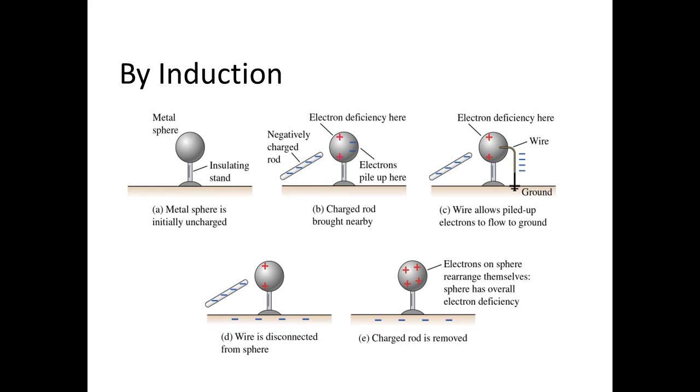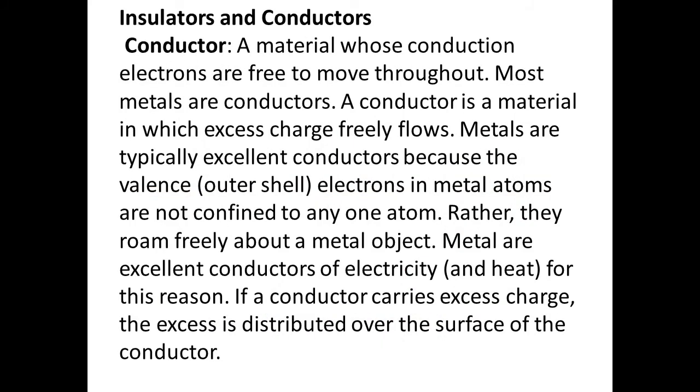Now, if you remove the wire attached to the ground, you can see here a pile of positive charge, by the process of induction. And then if you remove the rod totally from near the sphere, at the end the electrons on the sphere rearrange themselves. The sphere has an overall electron deficiency. So that is what we call the process of induction.